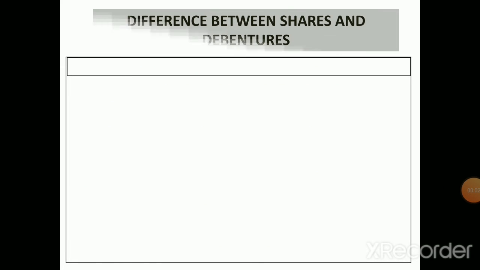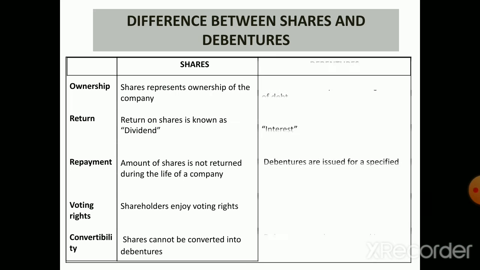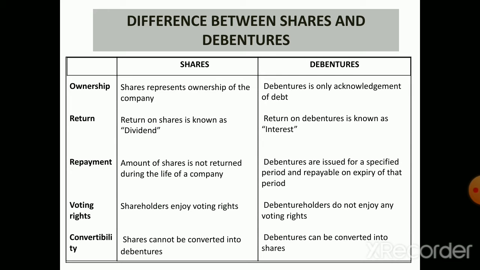Now we will differentiate between shares and debentures. So the first basis of difference is ownership. Shares represent ownership of the company as share is a part of the owned capital, whereas debenture is only an acknowledgement of debt as debenture is a part of borrowed capital. Next is return. So return on shares is known as dividend and also the rate of return on shares varies from year to year depending upon the profits of a company, whereas return on debenture is known as interest, but the rate of interest on debenture is prefixed.